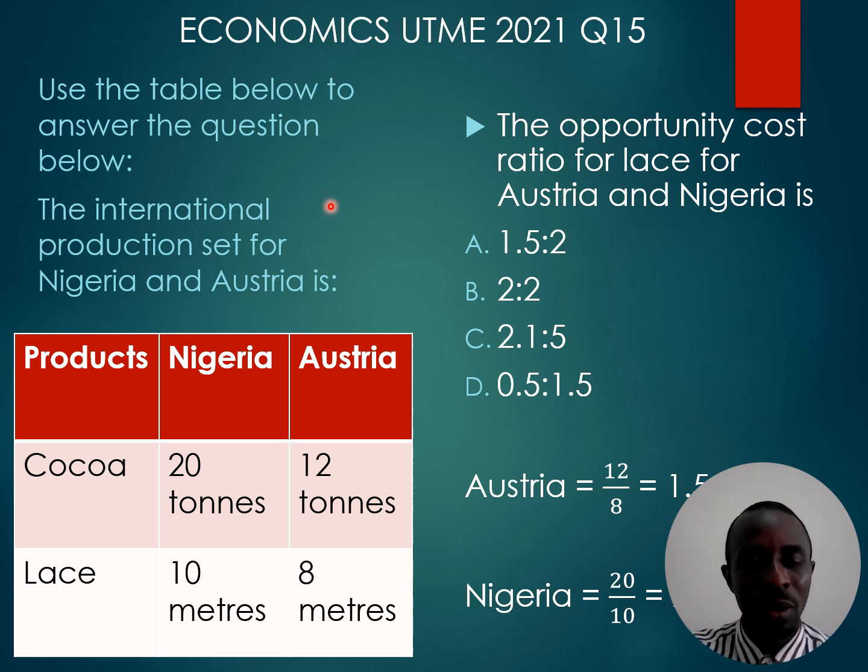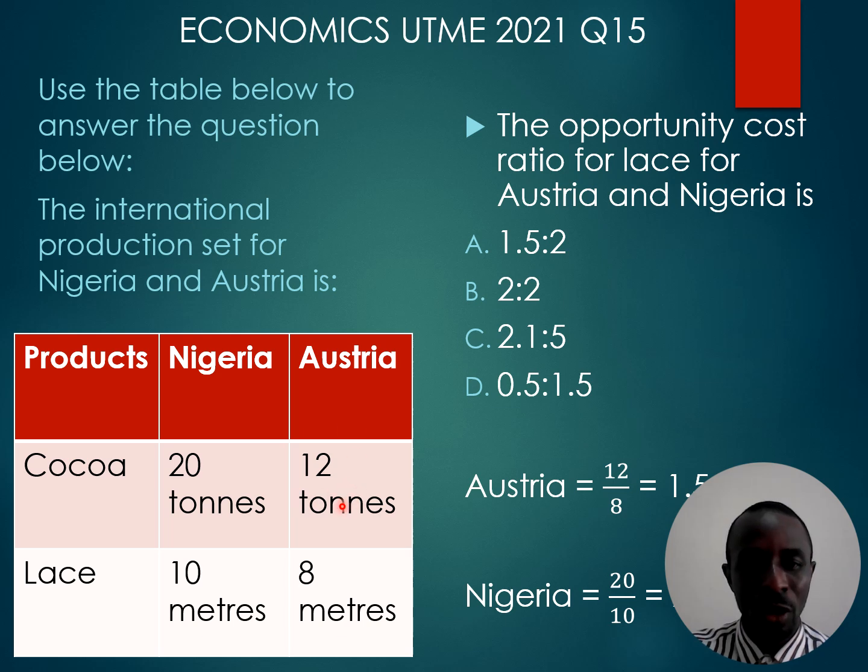We have a table here. Use the table below to answer the question. The international production set for Nigeria and Austria, that's what we have in the table. We have two products, cocoa and lace, and we have two countries, Nigeria and Austria. The opportunity cost ratio for lace for Austria and Nigeria is, now let's calculate the opportunity cost for Austria.